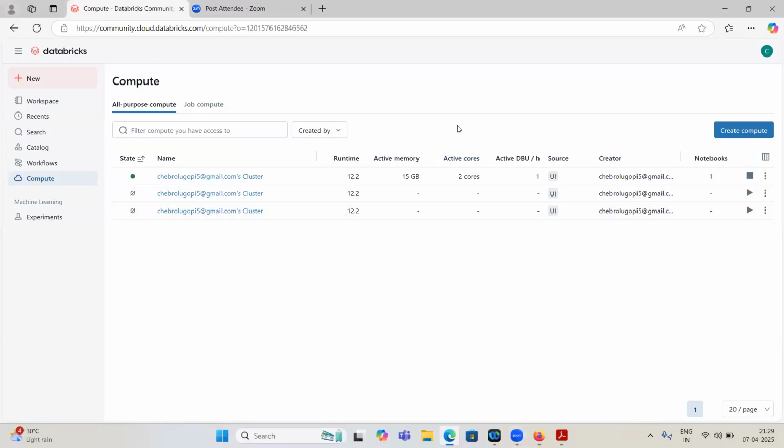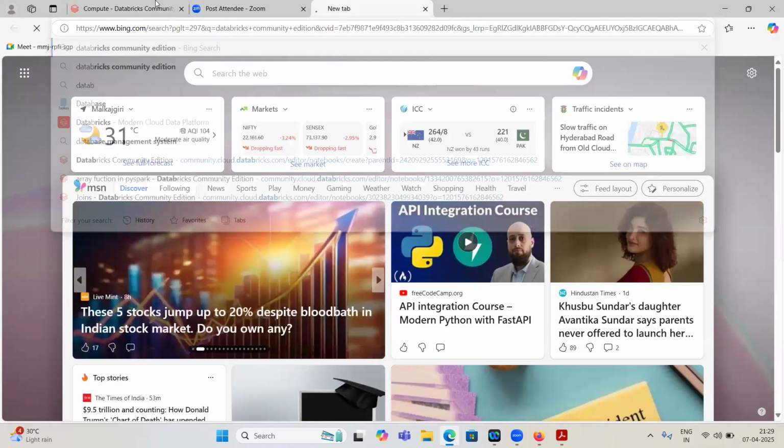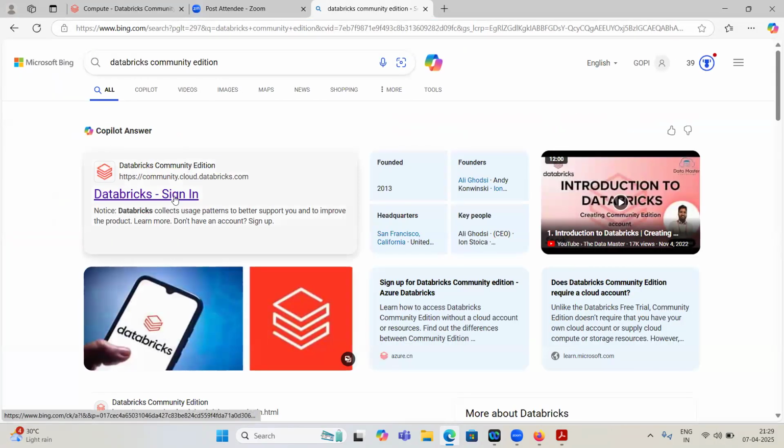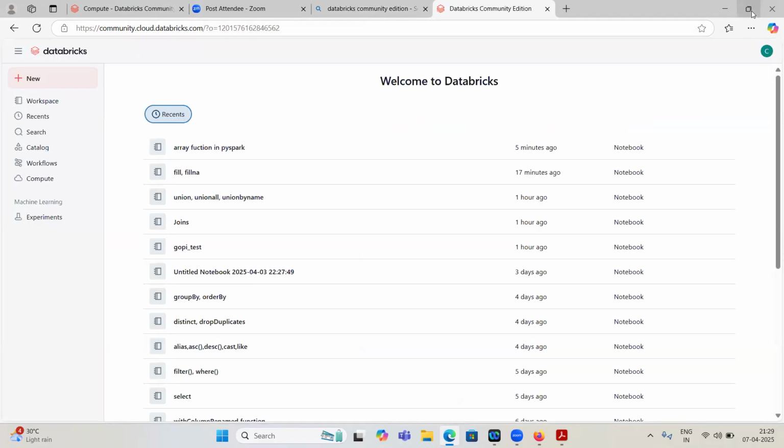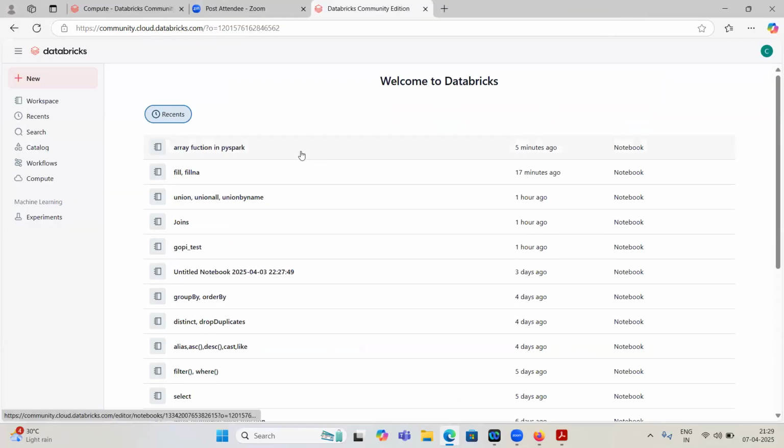One more question, Gopi. Is there any trial version, like ADF has a 1 month trial version? You can type Databricks Community Edition, so it is lifetime free. We can perform all actions using it. We can store files, play around with data, and create data frames. The only problem is we cannot connect to other services, like ADLS or the Azure SQL database.